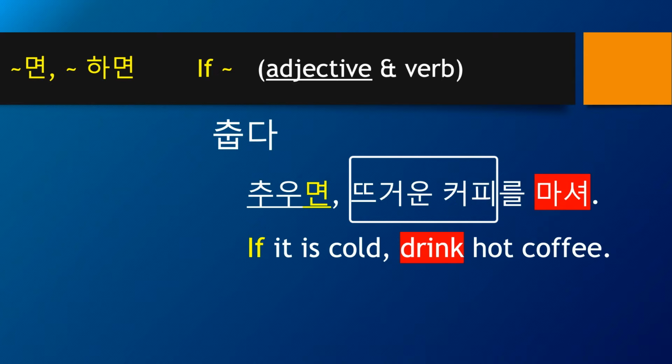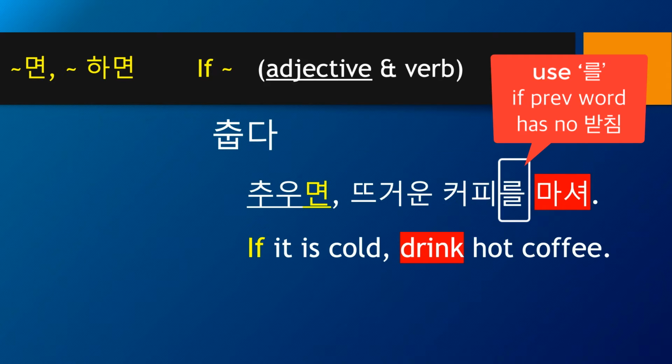Here we have a 를 character instead of 을. So 을 and 를 are basically the same thing, making the previous noun an object or target. However, when the previous noun ends with no 받침, in this case coffee, of course there's no F sound in Korean, so we need to write 커피.